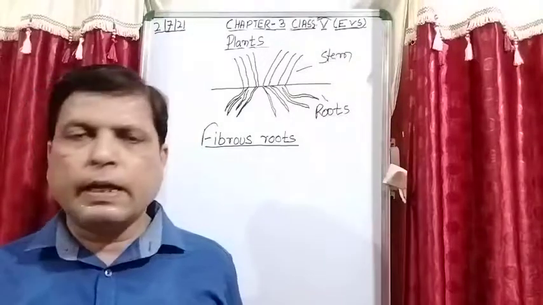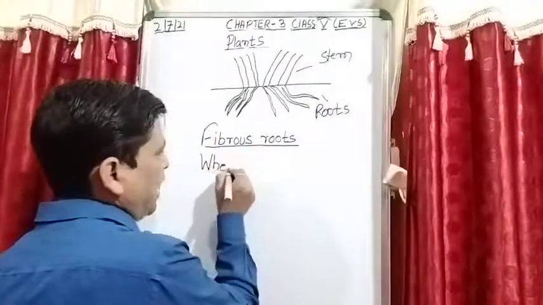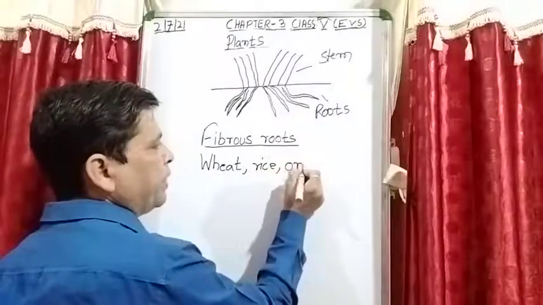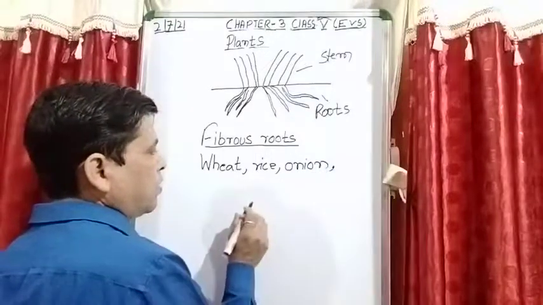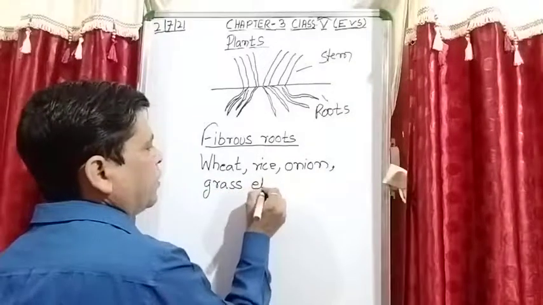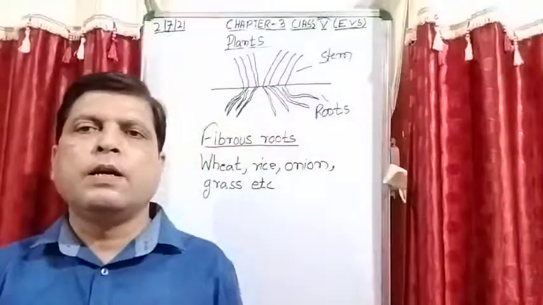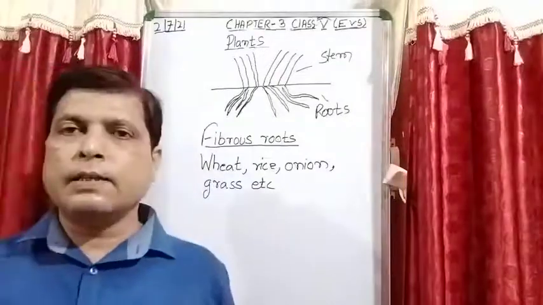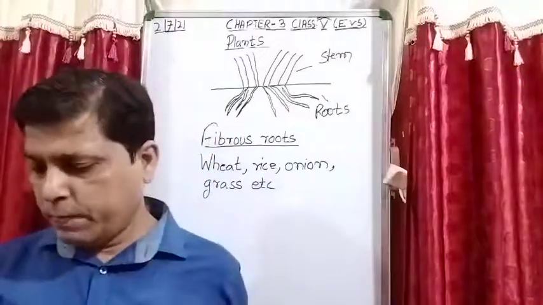And what are the examples? Wheat, rice. Have you seen a wheat plant? Wheat, rice, onion, grass. They all have fibrous roots. Okay, these are some examples of fibrous root: wheat, rice, onion, grass.